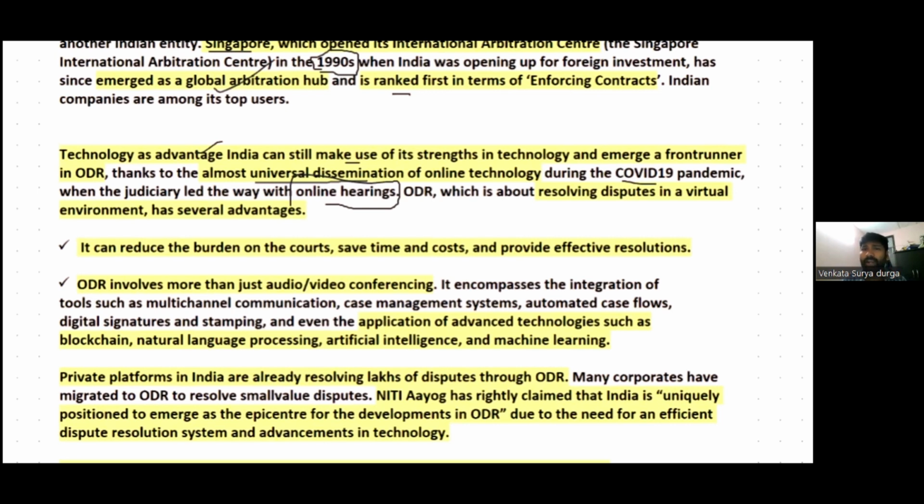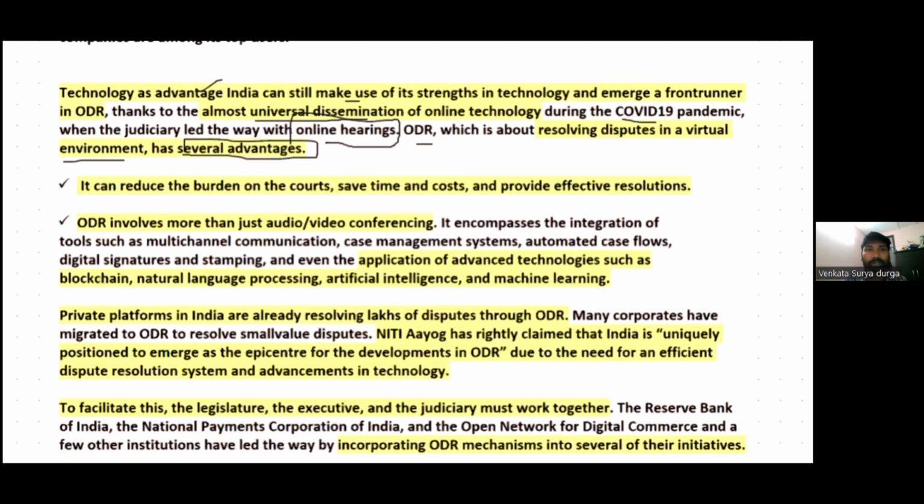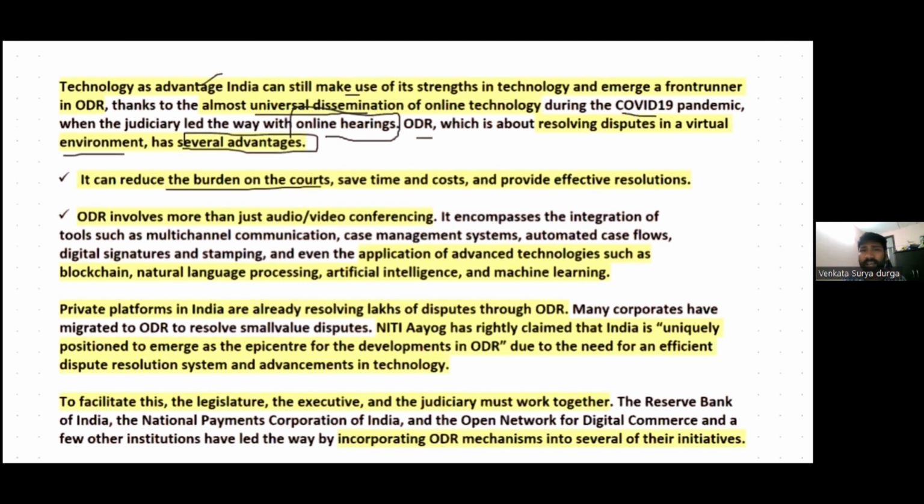Therefore, online dispute resolution, which is about resolving disputes in a virtual environment, not a physical environment, has several advantages. So what are the advantages? It can reduce the burden on the courts. It can save time and costs also. It provides effective resolution of disputes, right? When we have online dispute resolution, it improves access to justice, and it will reduce the burden on the courts.